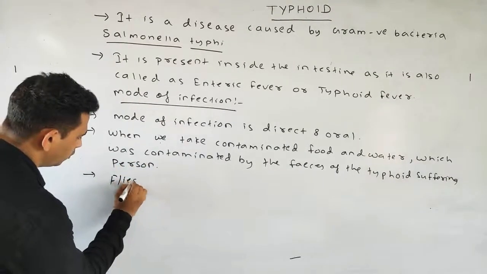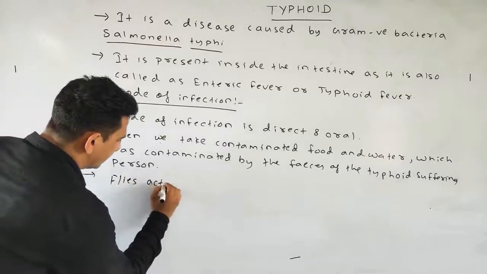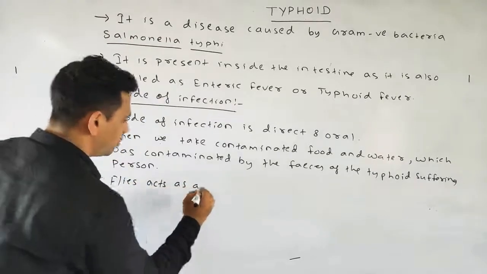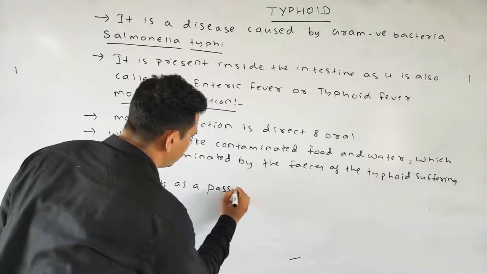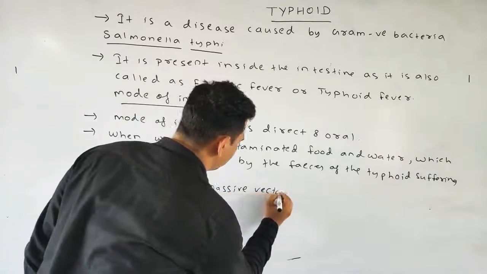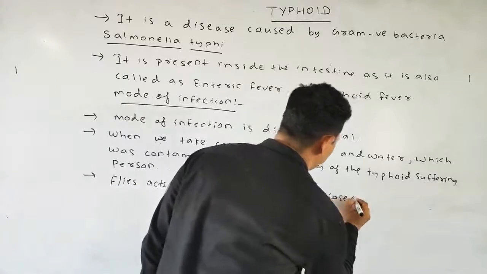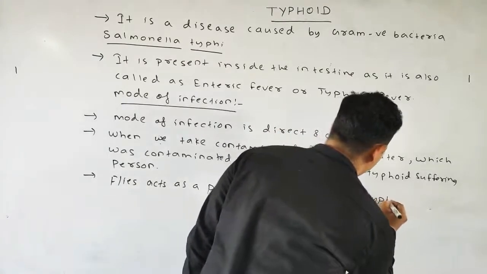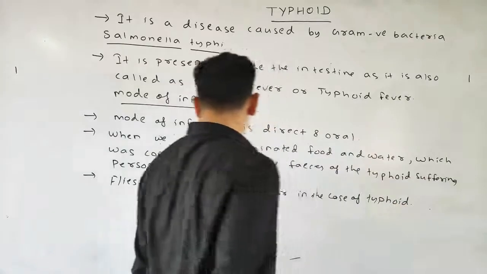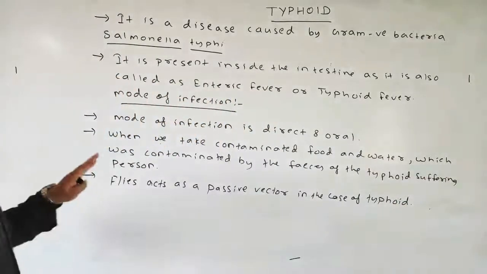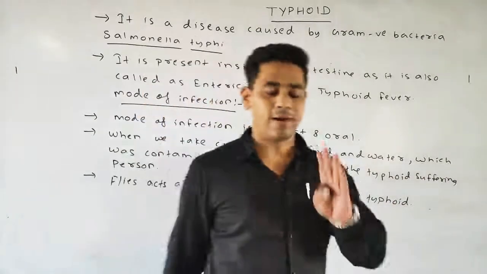Next point is your flies act as a passive vector in the case of typhoid. Okay, as the passive vector in the case of typhoid, the flies play the main role.